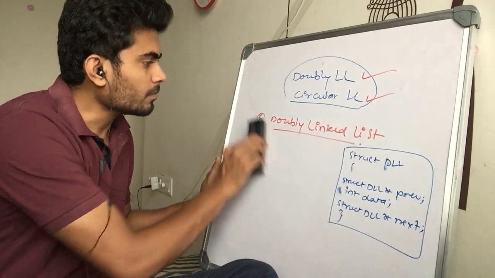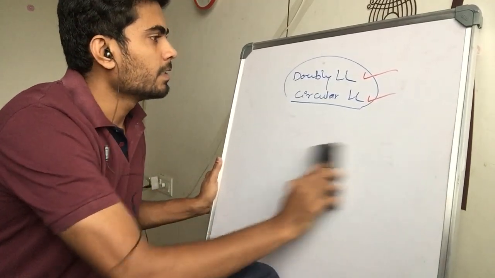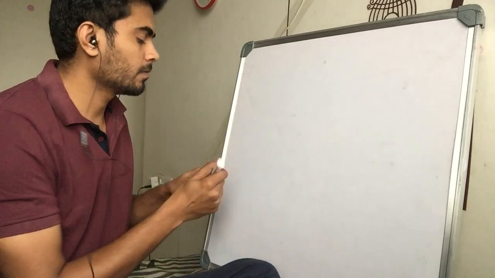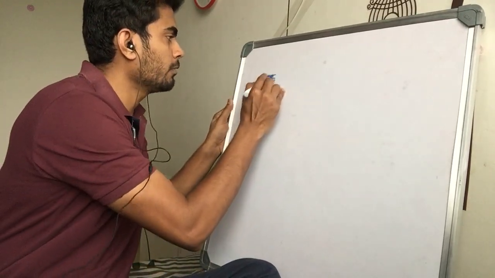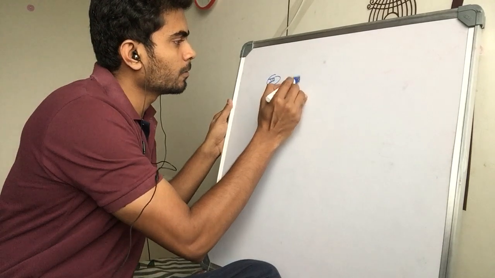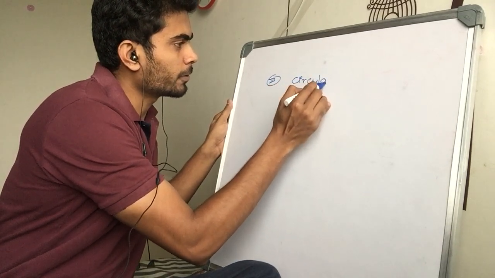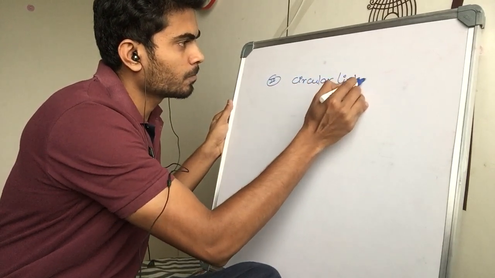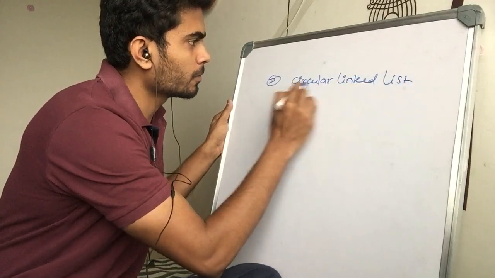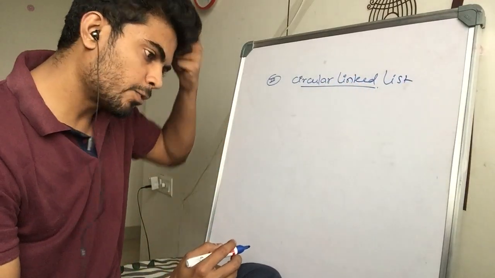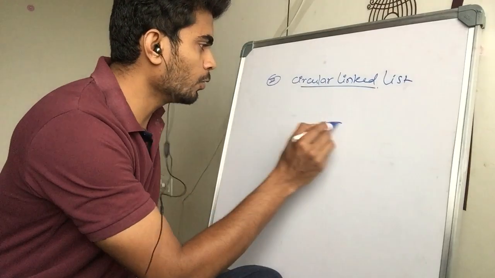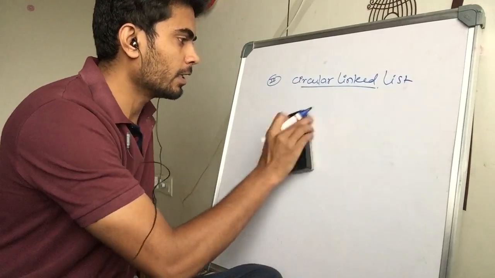Now let's discuss the circular linked list. That is the third type of linked list we will be looking at. You had a problem with the singly linked list, that it cannot go backward towards the head again.